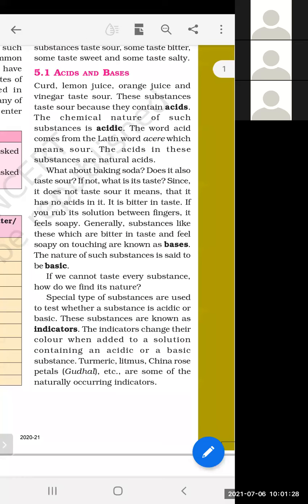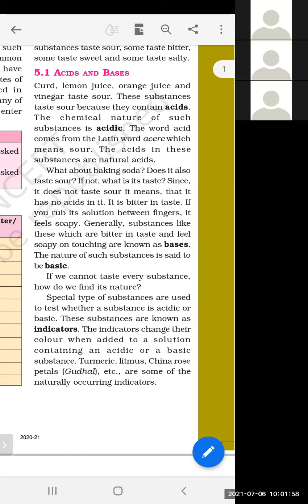With the help of that indicator, we can identify whether the given substance is an acid or a base. Special types of substances are used to test, sorry, it is test, not taste. Special types of substances are used to test whether a substance is acidic or basic. We can check very well with the help of this indicator whether the given substance is acidic or basic.